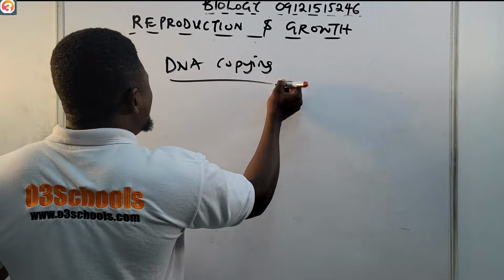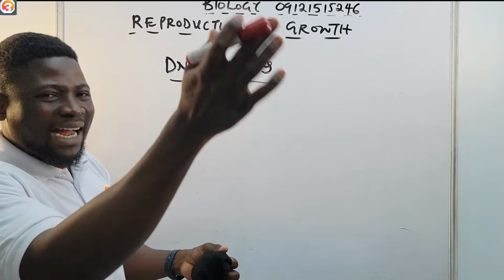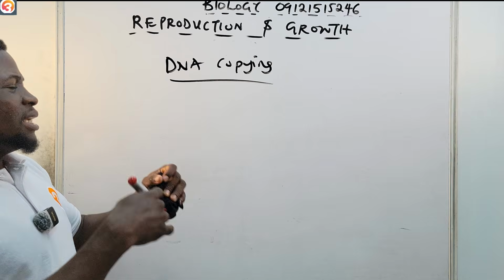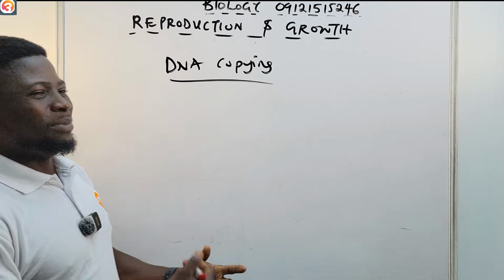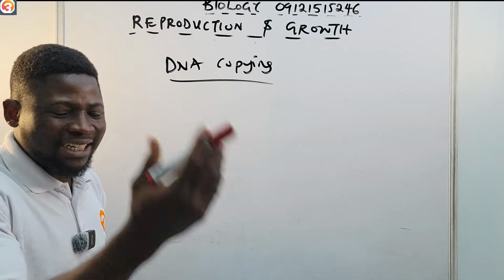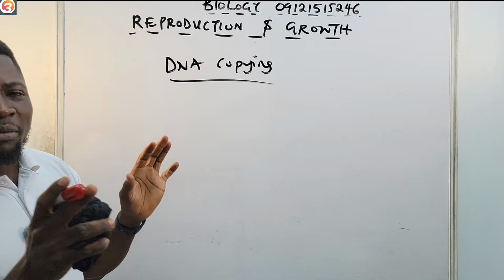All right, what are you making a copy of? Of the DNA, so that it can be transferred to the next one. So DNA copy is a process whereby a copy of the DNA is made so that it can be transferred to the next one, or to the next offspring. It's as simple as A, B, C.